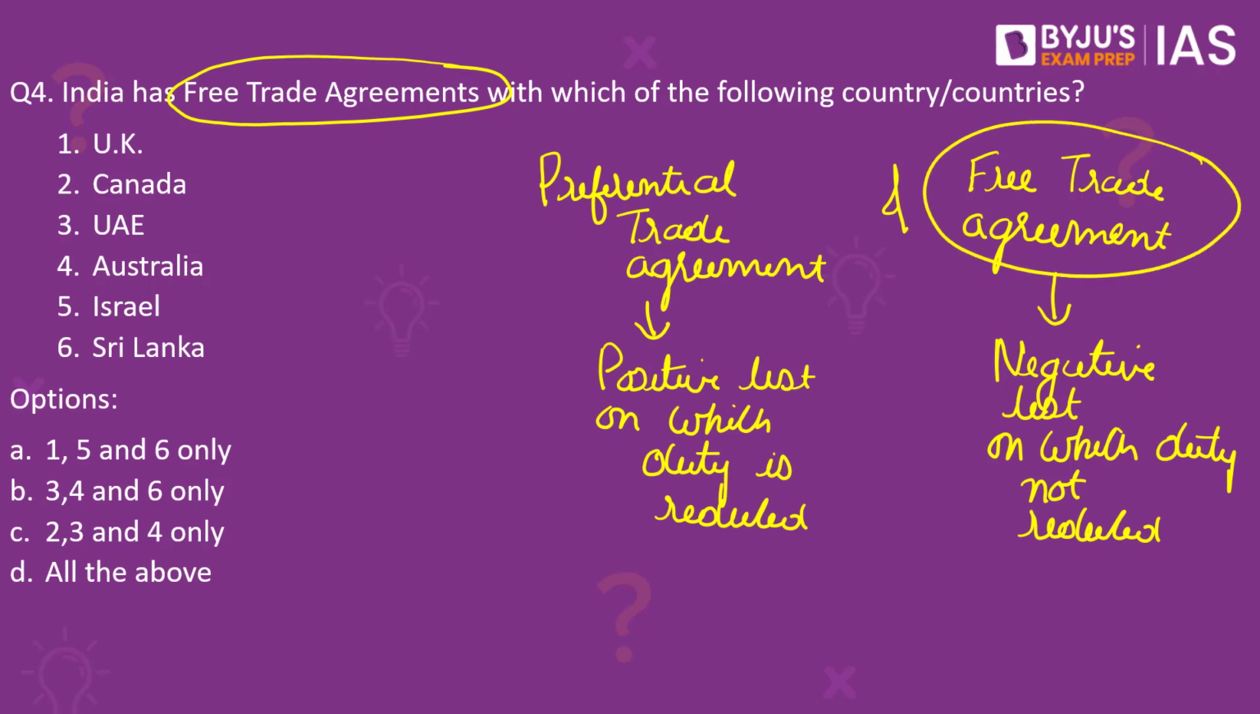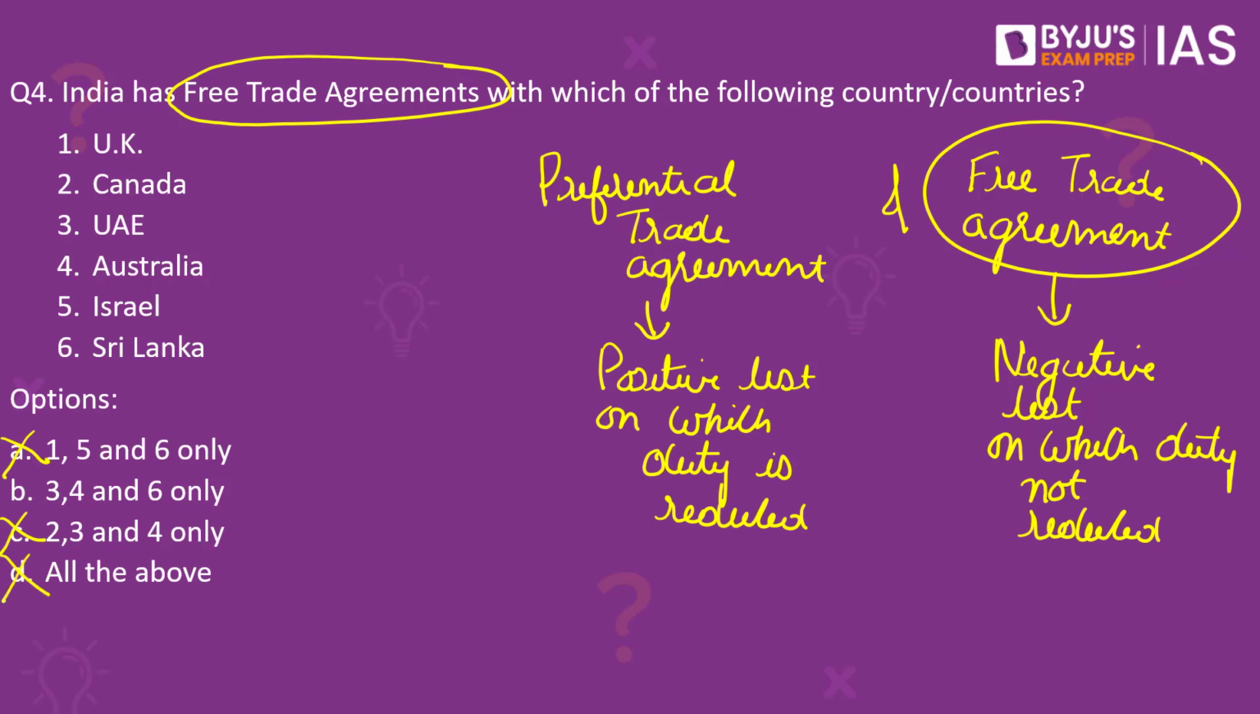Now let's analyze the options given. As noted in the PIB article discussed previously, FTA negotiations are ongoing with UK as well as Canada. So we can eliminate those options with 1 and 2. So we can eliminate A, we can also eliminate C, and we can also eliminate D.